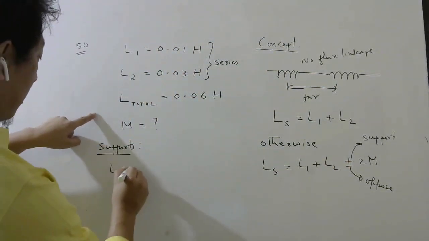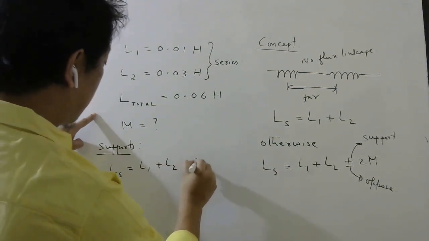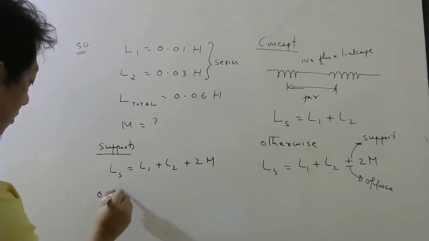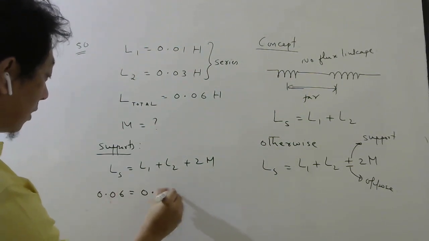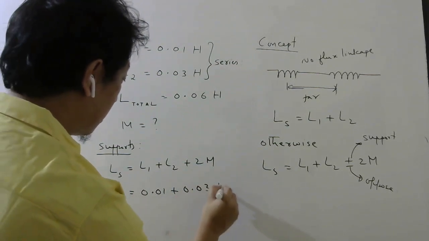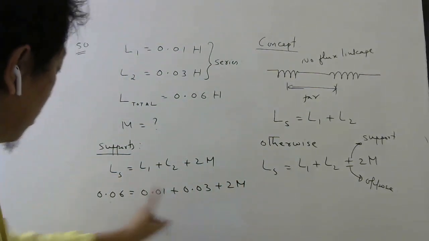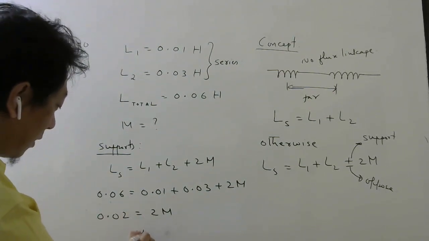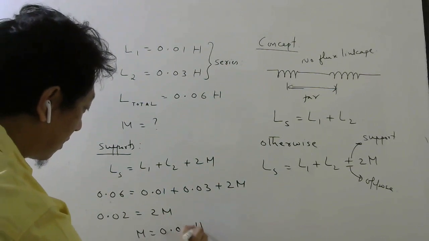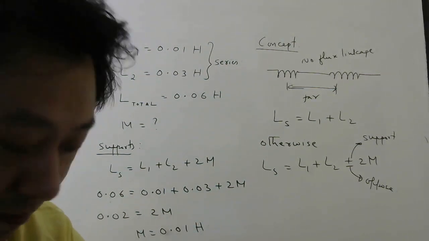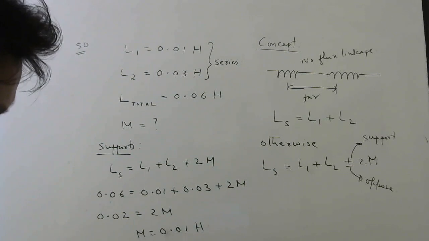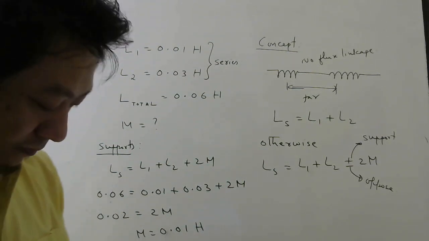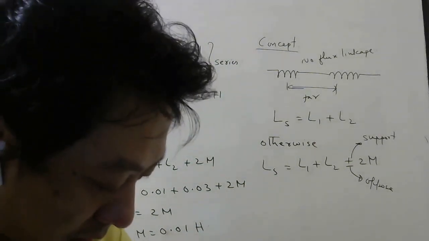So total self-inductance will be L1 plus L2 plus 2M. Total self-inductance is given 0.06, equals 0.01 plus 0.03 plus 2M. This will be 0.04, it will come this side. So 0.02 equals 2M. So M will be 0.01 Henry. Divide by 2. Okay. So 0.01, option C. 51, let us see now.